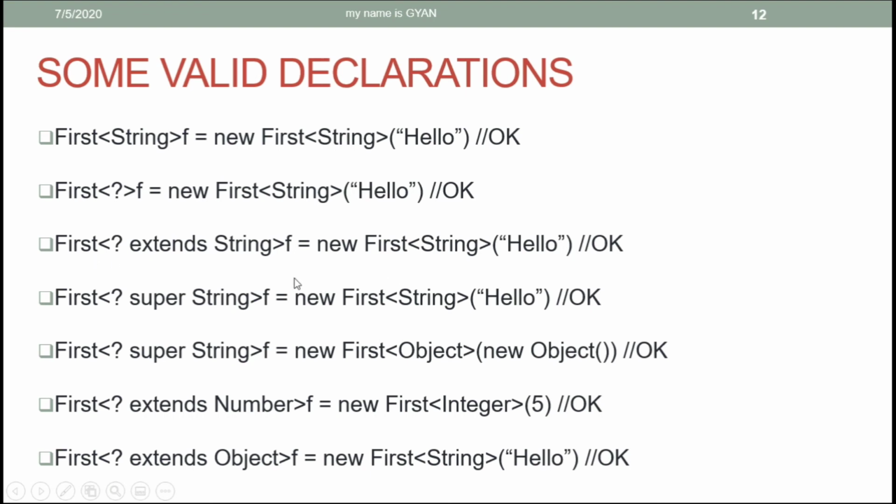In the reference variable f, with type argument wildcard extends string, we can store an object of class first with string as its type argument. Similarly, this statement is also valid. This statement is also valid because object is the superclass of a string. This statement is valid because integer is a child class of number, and this statement is also valid because string is a child class of object.